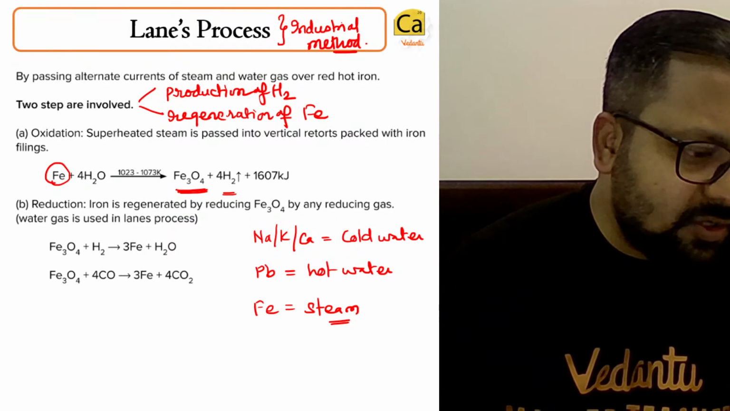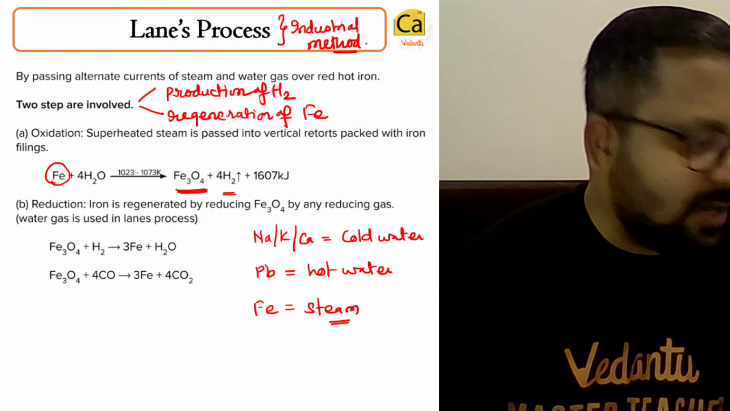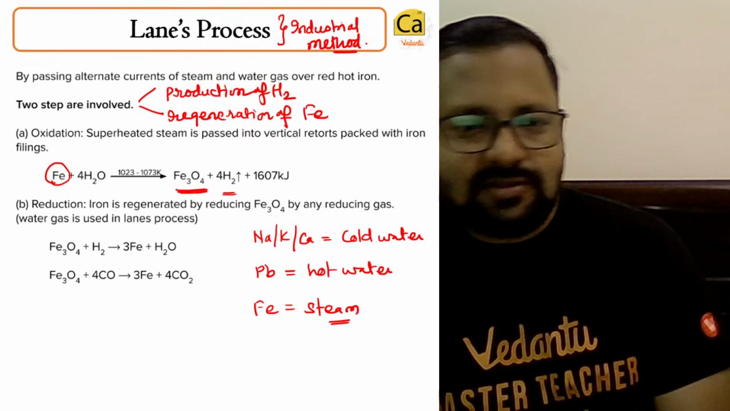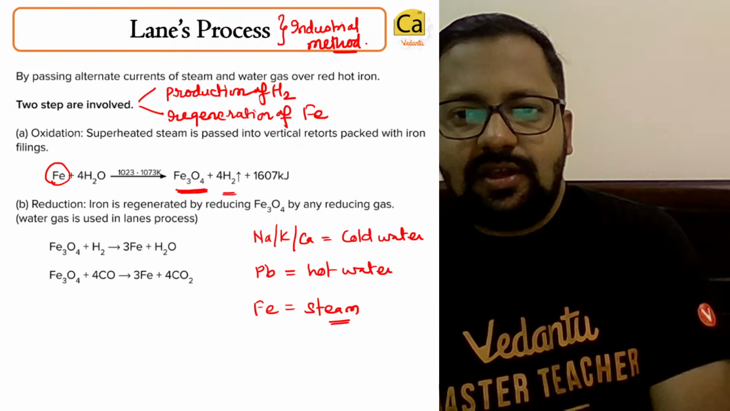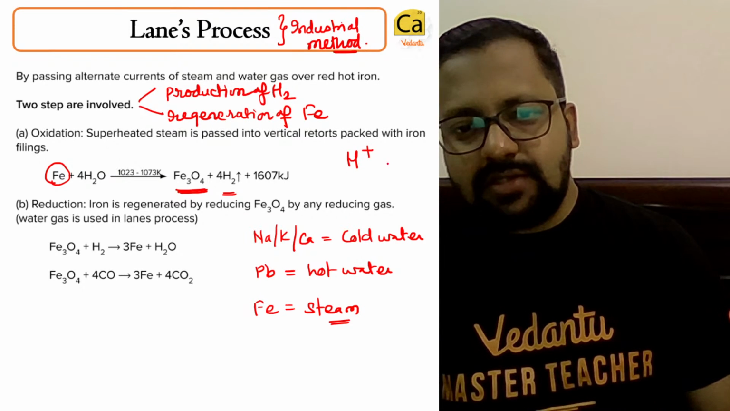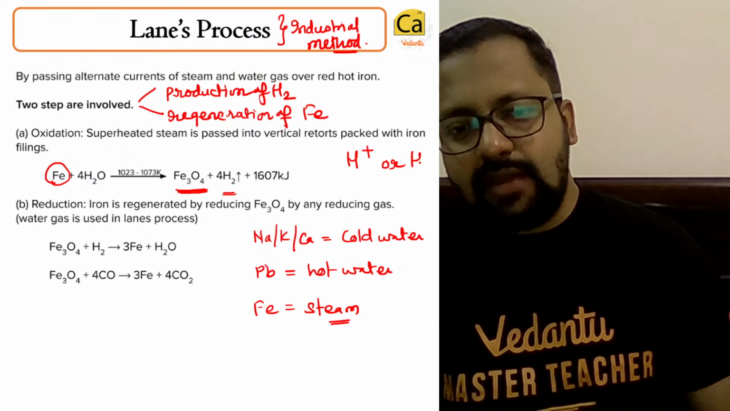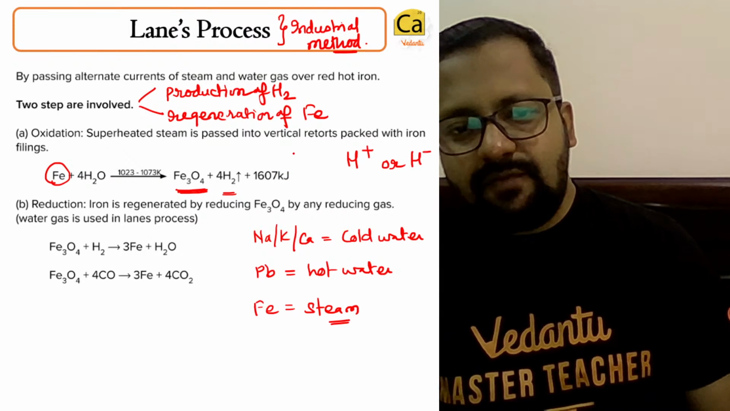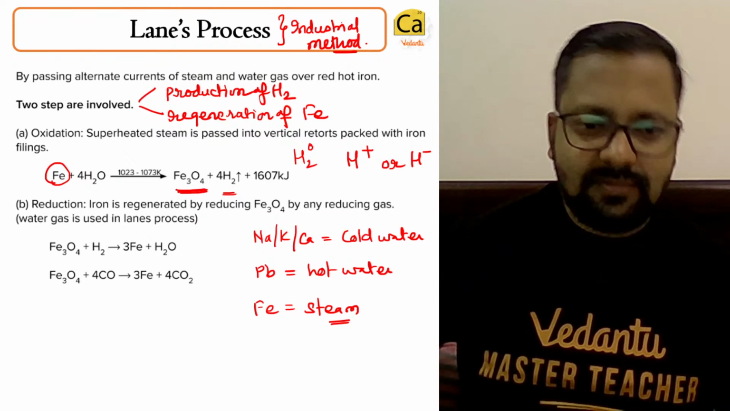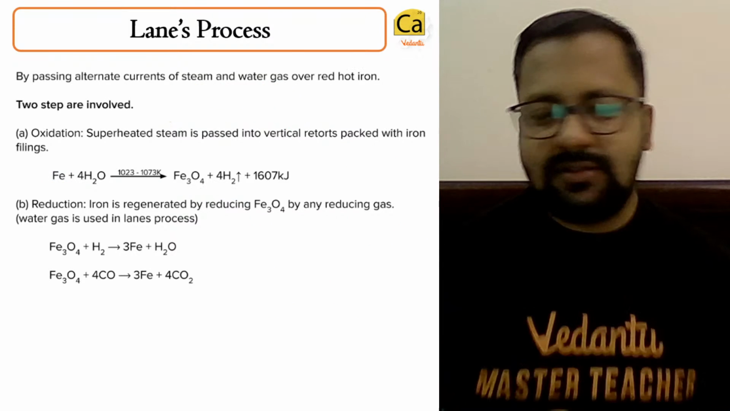What is the charge on hydrogen? Hydrogen is a neutral entity. Hydrogen will have zero charge. If it is H, it can be plus or it can be minus. But if it is H2, it will be neutral. Okay, clear?